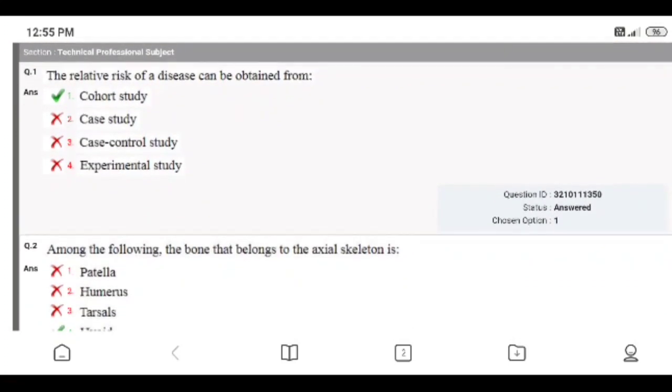The first question is, the relative risk of disease can be obtained from. Options are cohort study, case study, case control study, experimental study. Right answer is 1.